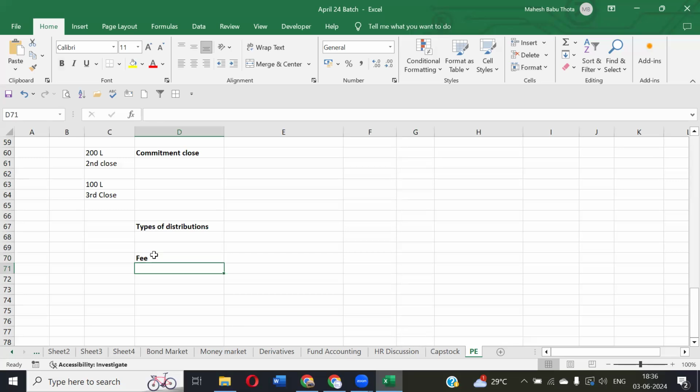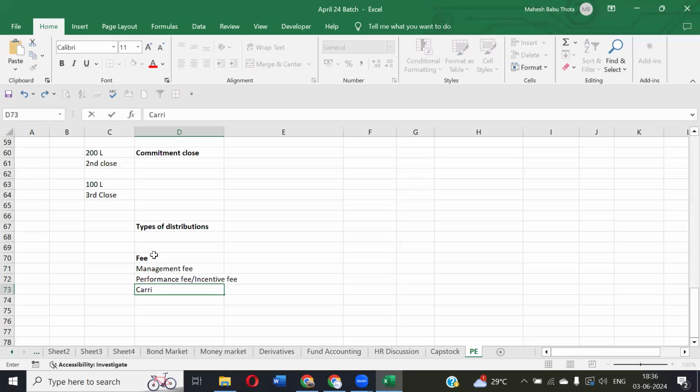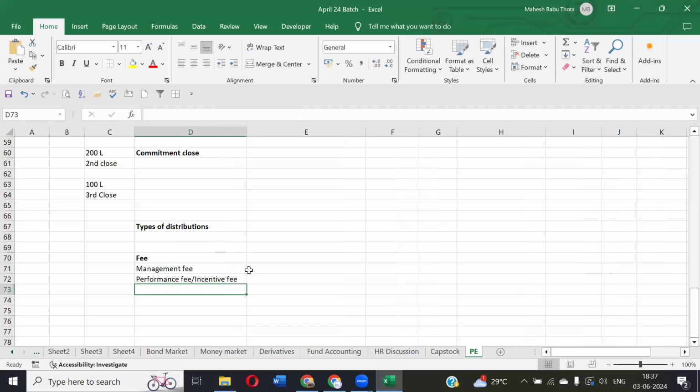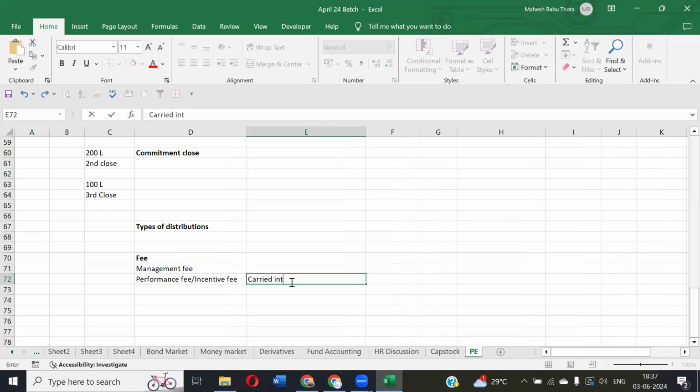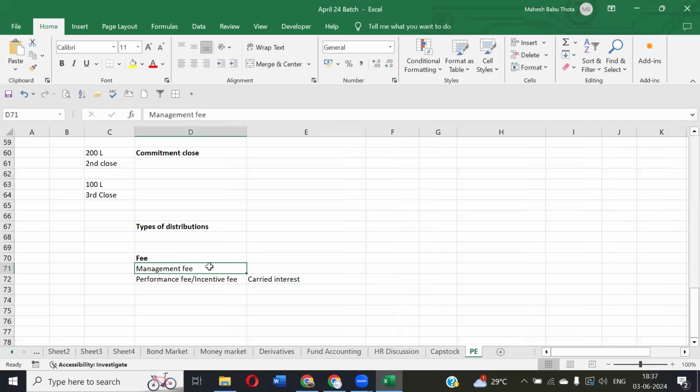Now we'll see the different fees that we have in fund accounting. One is the management fee. Another one is the performance fee or incentive fee. And we have carried interest, which is also very close to the incentive fee. Okay. First, we'll talk about the management fee.